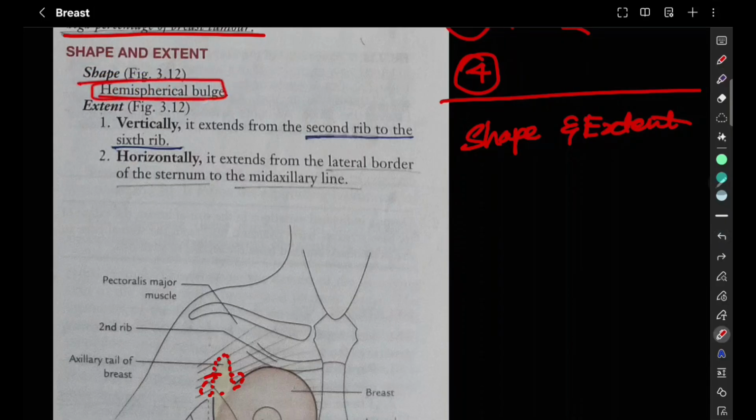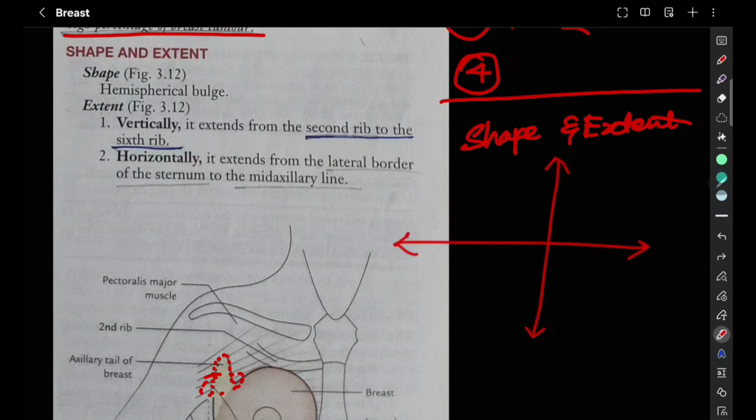Shape, it is a hemispherical bulge, and extent is vertical extent and horizontal extent. We are going to talk about two extents. So vertical extent is from above to below and horizontal is like this. Okay. So vertical, it extends from the second rib to the sixth rib.